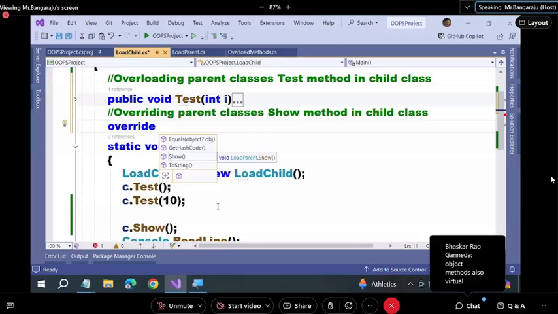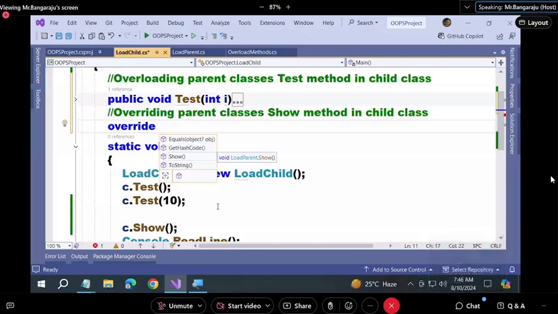Do you know what the problem is if overriding is mandatory? Every day you would need to re-implement those 3 methods. If overriding is mandatory, from day one you need to re-implement the 3 methods: Equals, GetHashCode, ToString. But overriding is only optional, not mandatory. That is a chance given by the parent to the children, which the child can utilize or ignore.